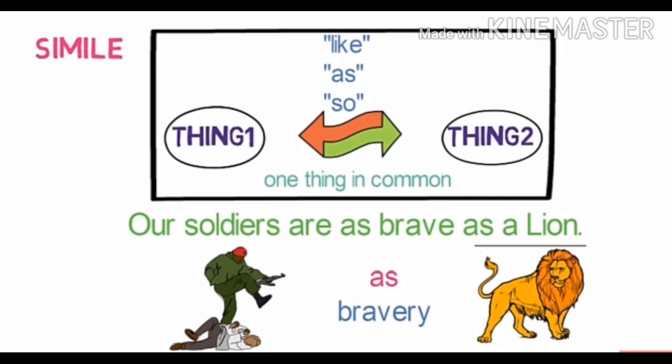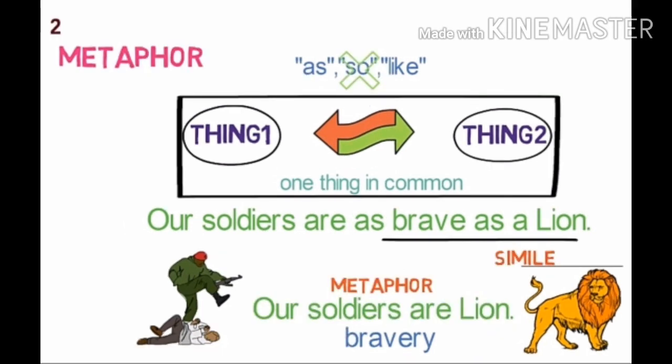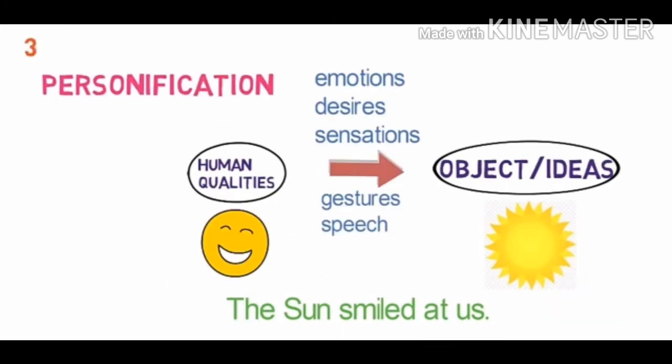The second one is metaphor. Here also we are comparing two things where one thing must be common, but here we are not using the words as, like or so. Instead of that we are directly making the comparison. Next one is personification. Personification is the figure of speech where human qualities are given to objects or ideas. These qualities may be emotions, desires, sensations, gestures, speech.